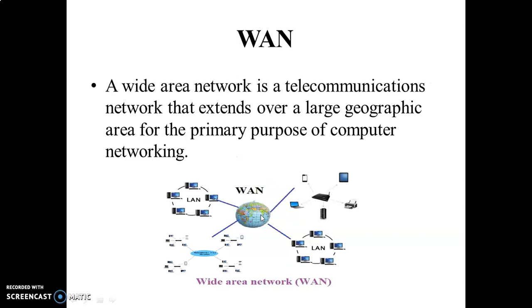Then moving on to the wide area network. A wide area network is a telecommunication network that extends over a large geographic area for the primary purpose of computer networking. Compared to a local area network, the wide area network extends over a large geographic area. As we see in the diagram, it communicates over the large geographic area. Here we have one LAN and here another LAN, so it interconnects several local area networks. So that is about the WAN.